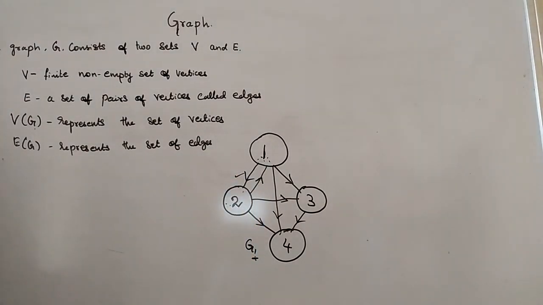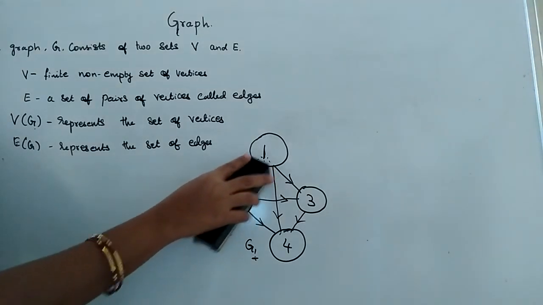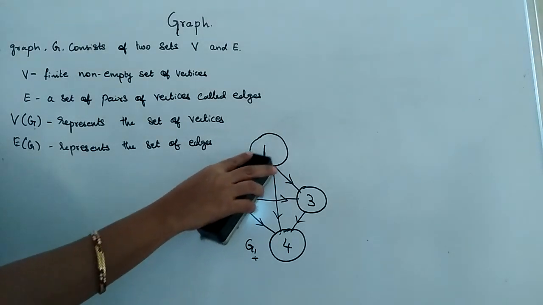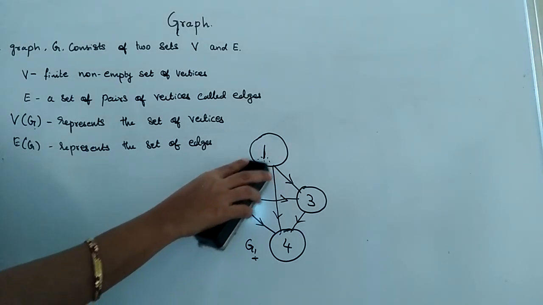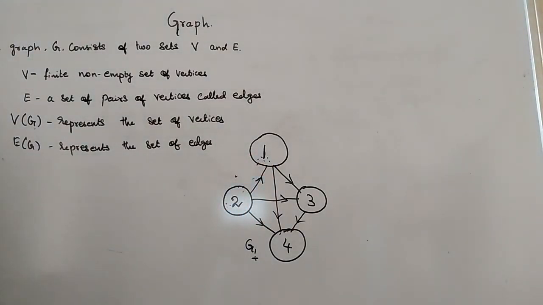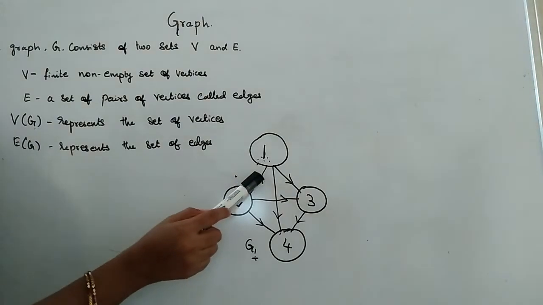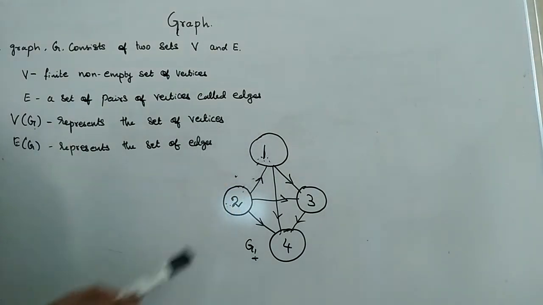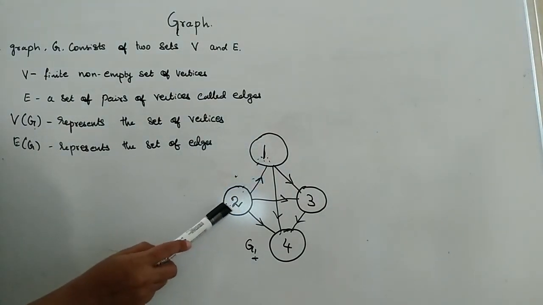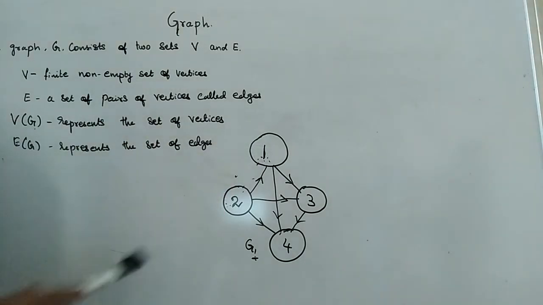That's why once you are using the directed graph, we should focus on the direction. Okay. So if the arrow is pointing towards the node, we can travel from this node to this node.